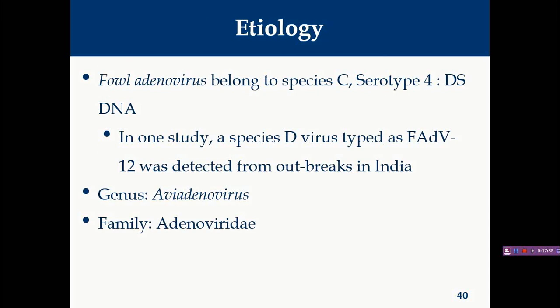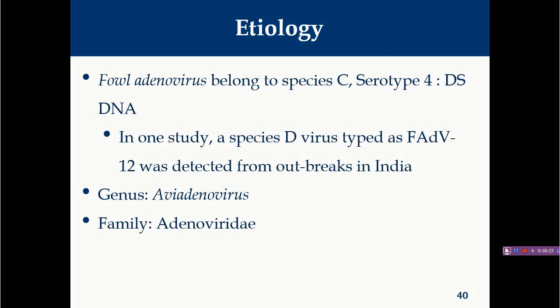So the etiology for hepatitis hydropericardium syndrome is fowl adenovirus belonging to species C, and most of the time serotype 4 is associated with this disease. Occasionally serotype 12 is also detected, in the outbreaks which occur in India.